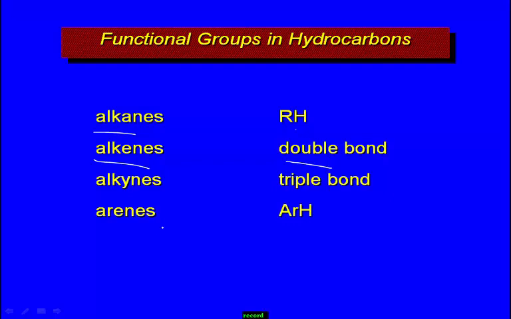And in alkynes, the functional group is a triple bond. The compounds which contain a carbon-carbon triple bond are called alkynes. Yes, the triple bond is the functional group because it determines that if the carbon atoms contain a triple bond, then it is an example of an alkyne. Right? The functional group determines the general properties of a particular compound. As in arenes, aromatic compound with hydrogen.